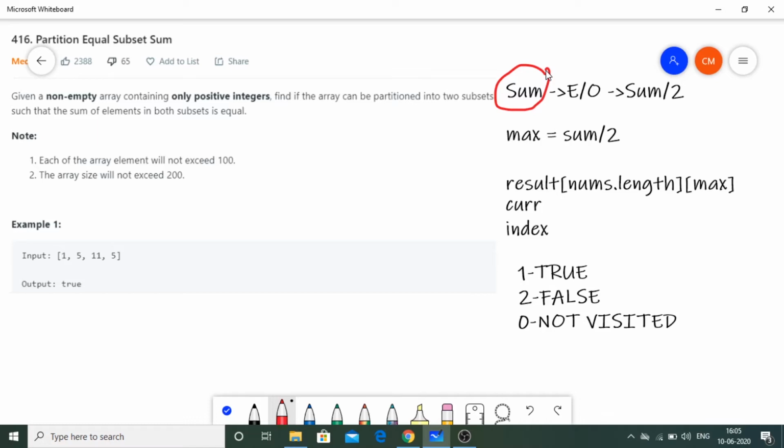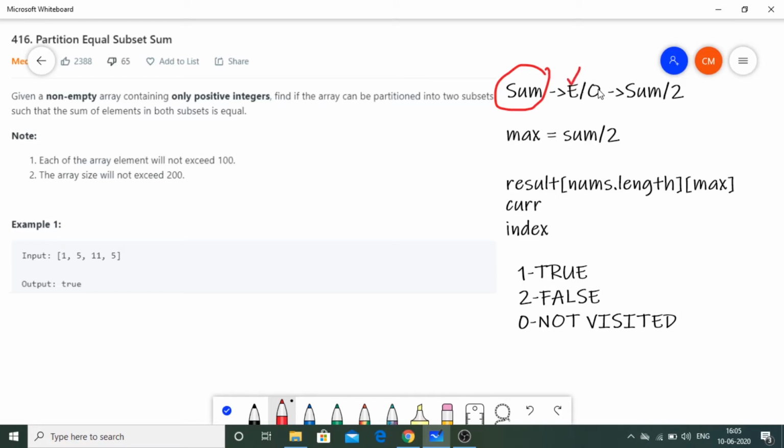So we are going to apply the similar concept over here, and we are going to declare the result array, which is going to be a multi-dimensional array, and that is going to be of the size nums.length and max. Basically, whenever you are going to declare this array, first is going to be the size of the array and the second depends on the question.